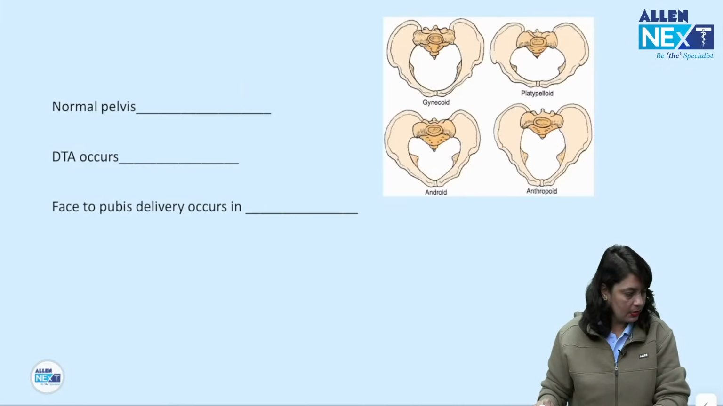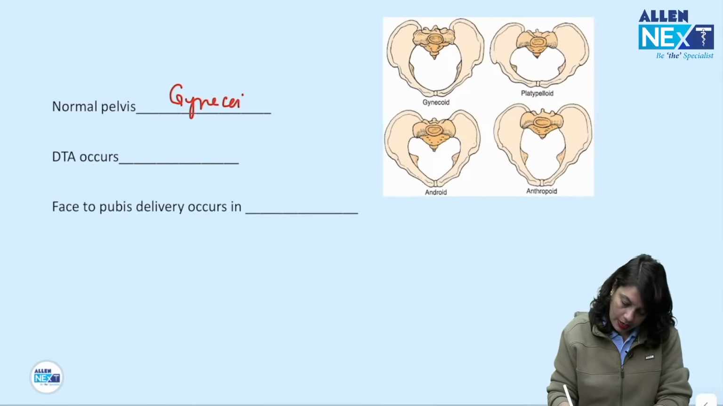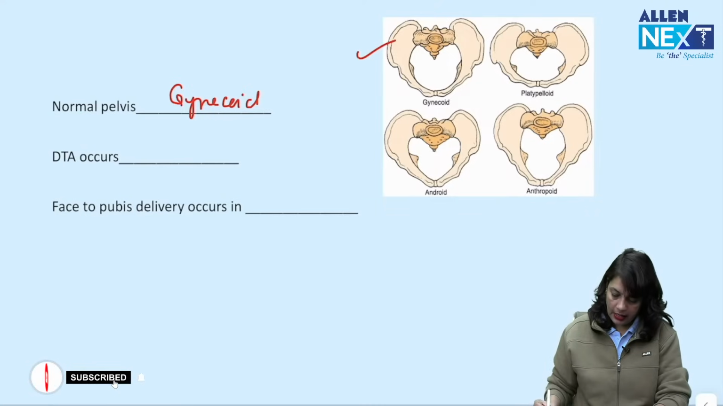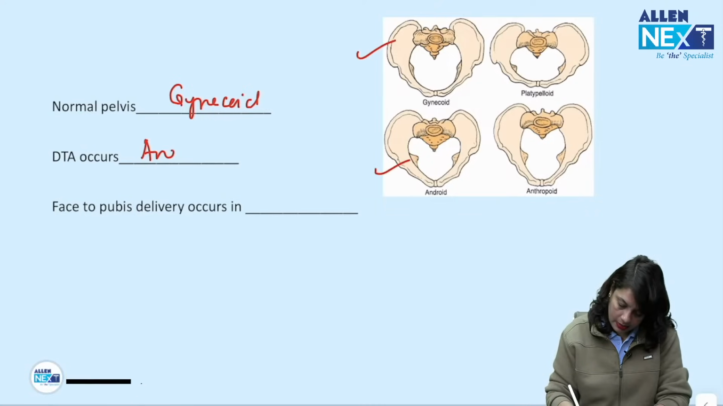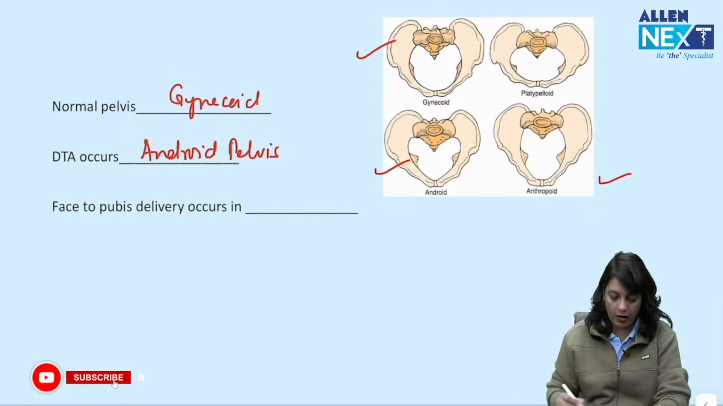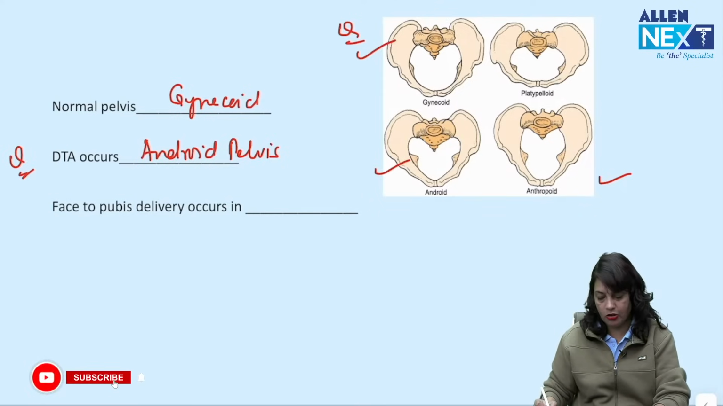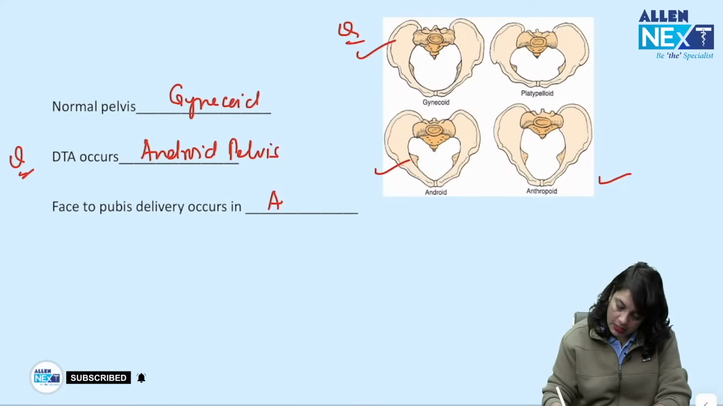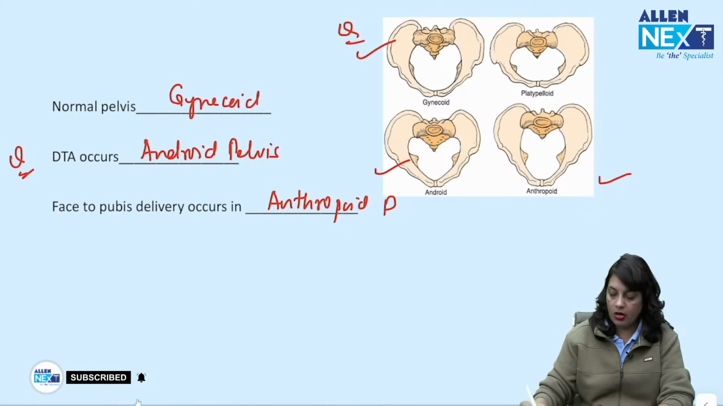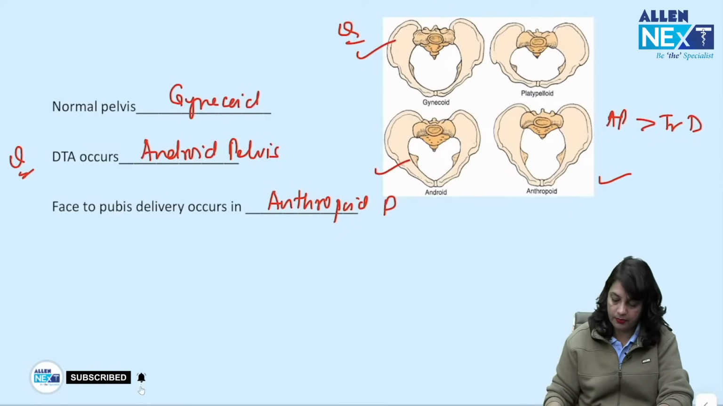Fine. Next, normal pelvis in a female is gynecoid pelvis, this one. Then deep transverse arrest occurs in android pelvis, and even in anthropoid. But for one answer to mark, it is android pelvis, question asked in MCI. Image based question of gynecoid pelvis has also been asked in MCI. Face to pubis delivery occurs in anthropoid pelvis because anteroposterior diameter is more than the transverse diameter.